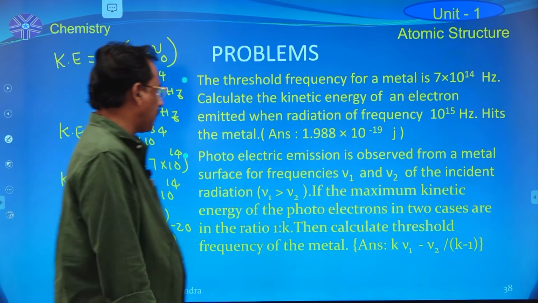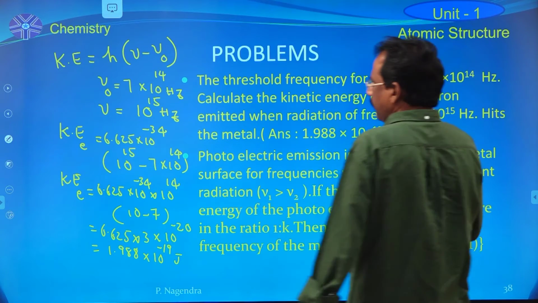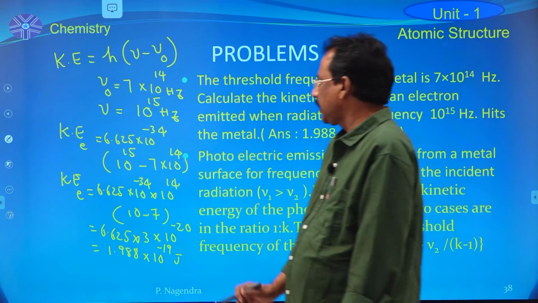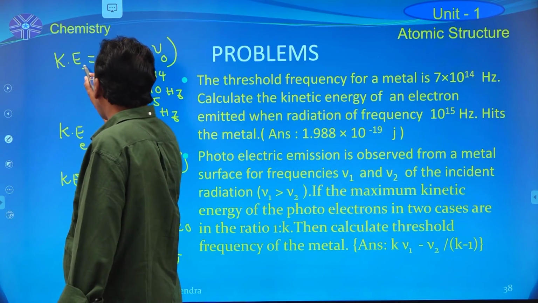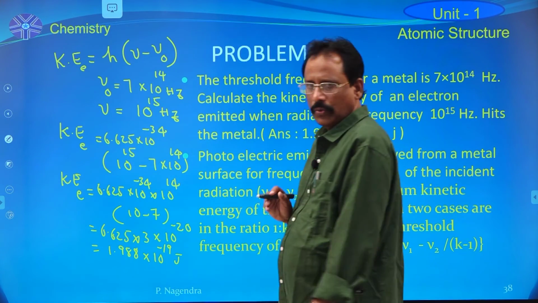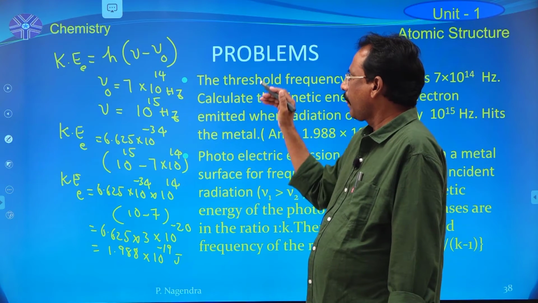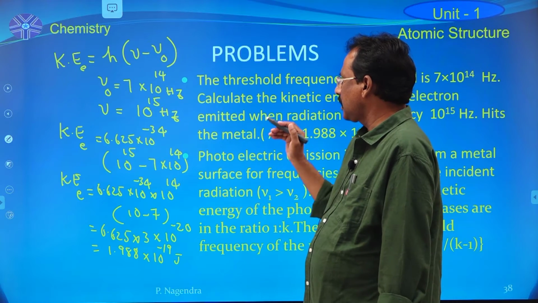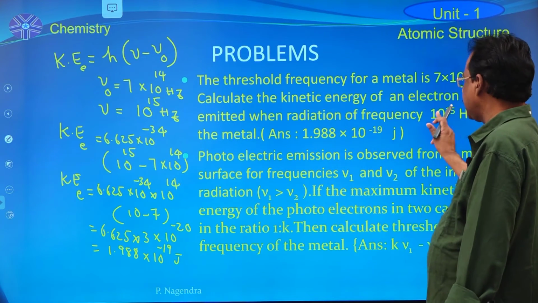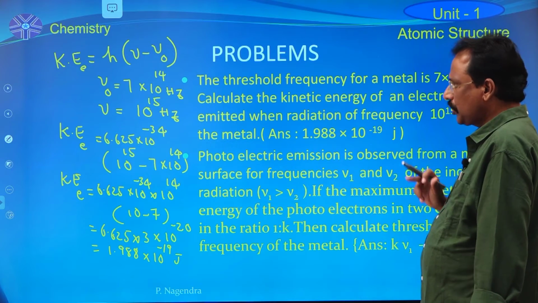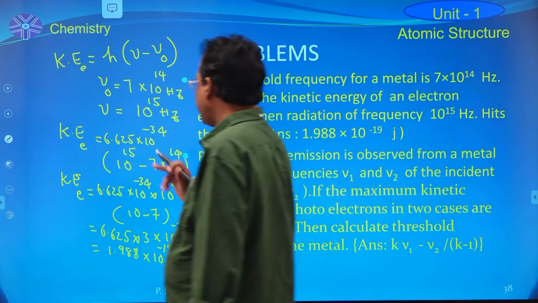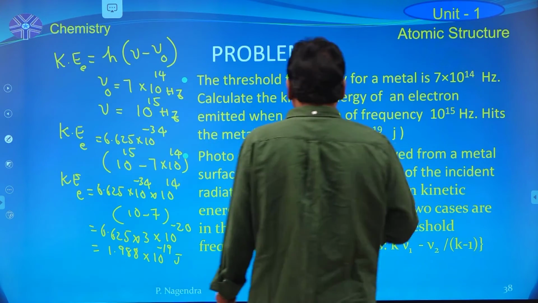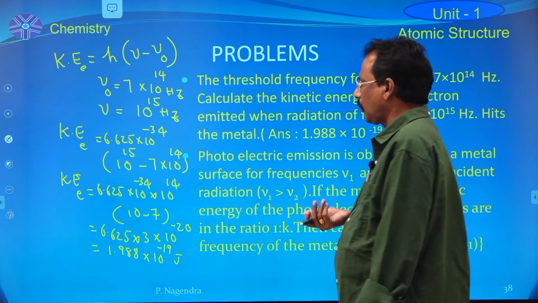So a very important expression which was given by Einstein is: the kinetic energy of the emitted electron is equal to h into nu minus nu 0, where nu is the frequency of the incident light, nu 0 means the minimum frequency of the metal, which is equal to 7 into 10 power 14.